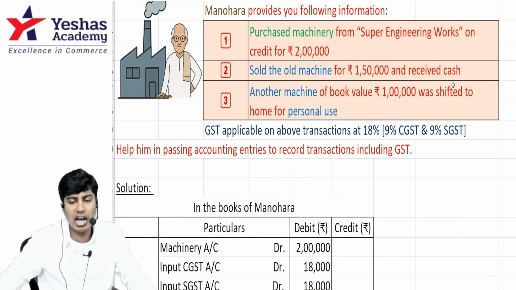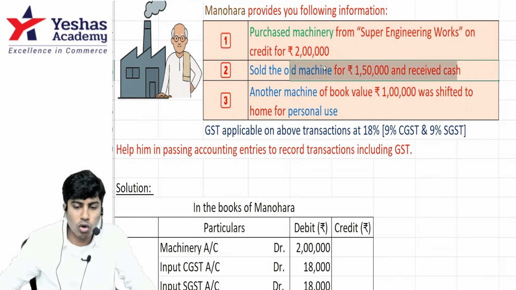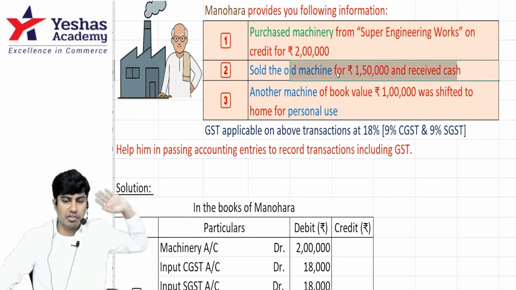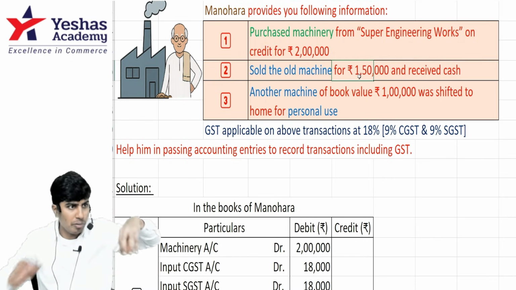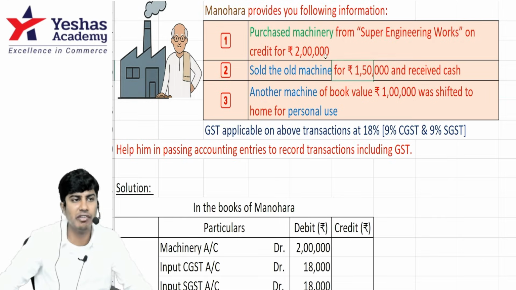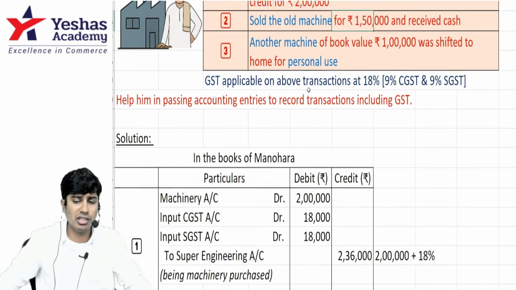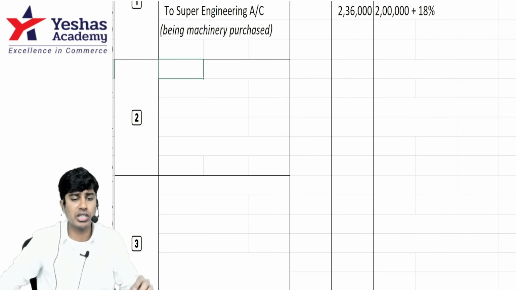Sold the old machinery. After some years, he sold the old machinery, or some other old machinery that was there with him. At what value? 1 lakh 50. One new machinery is to be installed. We're removing the old machinery. Old machinery value is 1 lakh 50. They have not told anything. They've told cash. What is the journal entry when you sell the old machinery?